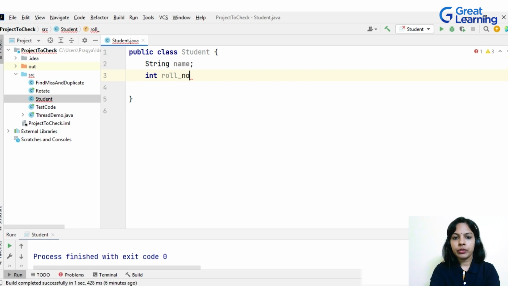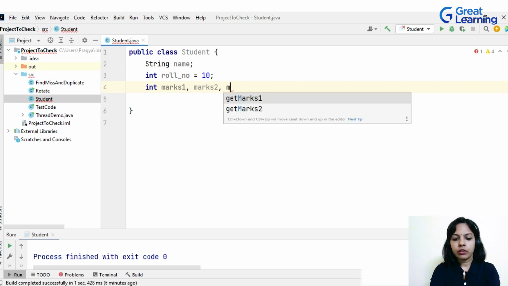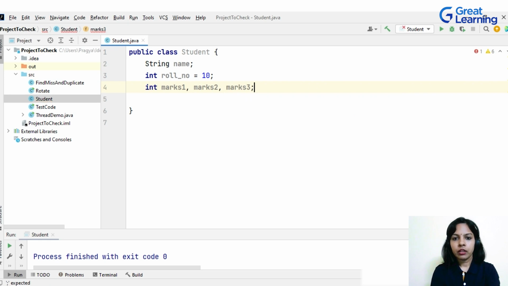Then a roll number. Let's have a default roll number for the given student to be 10. Then we'll have marks for the 3 subjects. Let me name them marks1, marks2, marks3. Let's give a default value to all of these. Marks1 is suppose 85, marks2 has a default value of 87, and marks3 has a default value of 96.